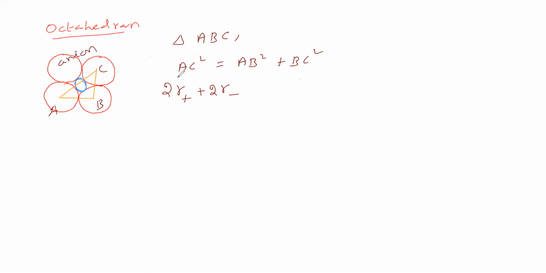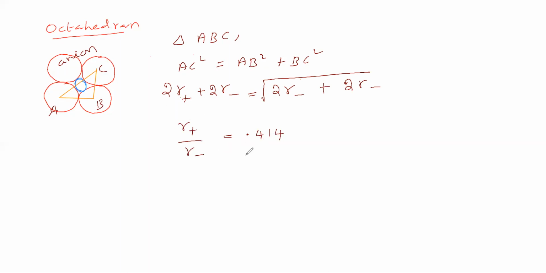So we can say AC means 2 times the radius of cation and 2 times the radius of anion. We can say AB means 2 times the radius of anion. BC means 2 times the radius of anion. So now we are simplifying this one. We are getting R plus by R minus, which is equal to 0.414. So now we got the radius ratio for this octahedron, 0.414.